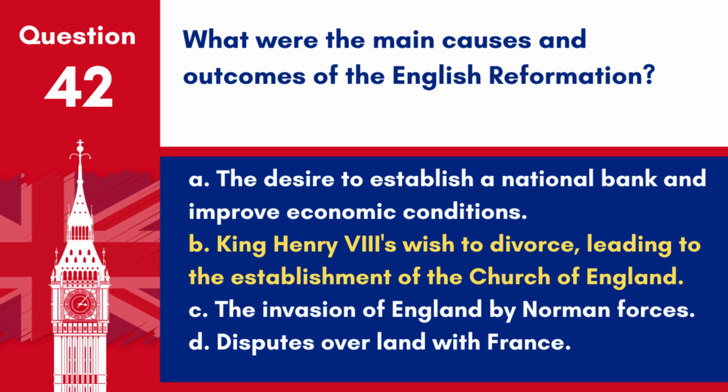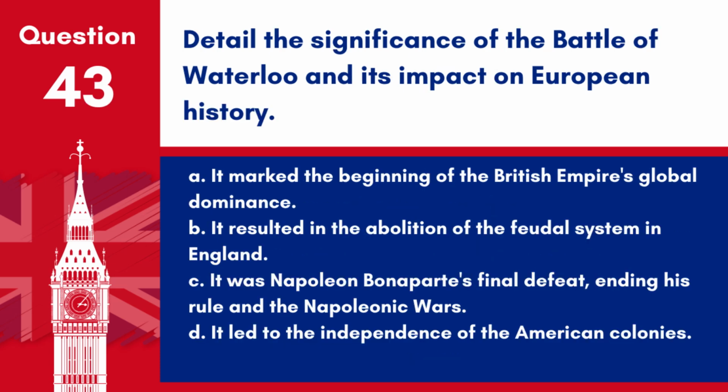The English Reformation was primarily caused by King Henry VIII's desire to annul his marriage, which the Pope refused, leading to the break from the Catholic Church and the establishment of the Church of England. Question 43. Detail the significance of the Battle of Waterloo and its impact on European history. A. It marked the beginning of the British Empire's global dominance. B. It resulted in the abolition of the feudal system in England. C. It was Napoleon Bonaparte's final defeat, ending his rule and the Napoleonic Wars.